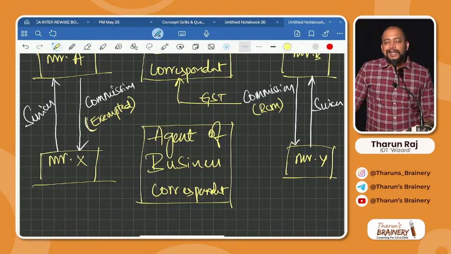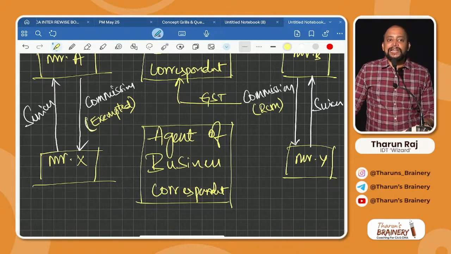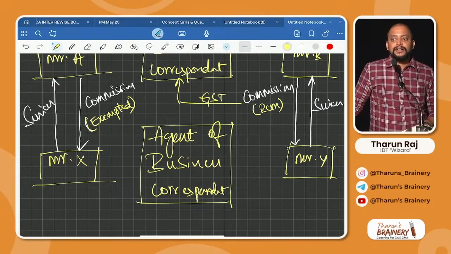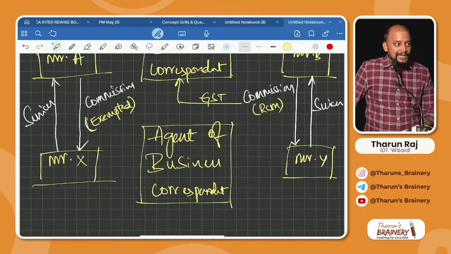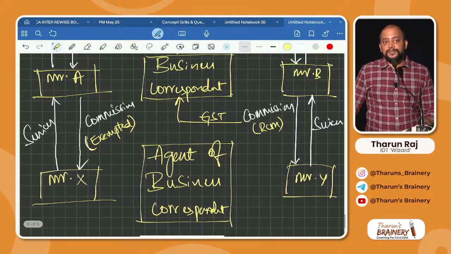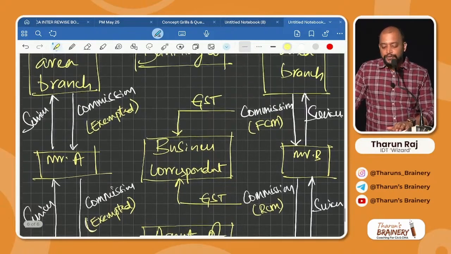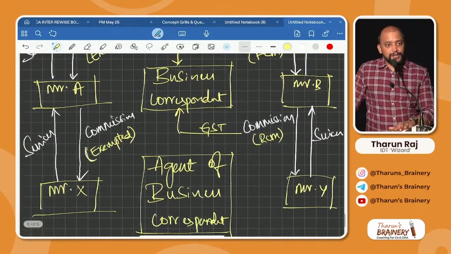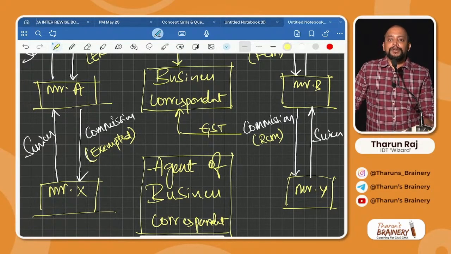BC or agent of BC, business correspondent or agent of business correspondent, earning commission from rural area is exempted, same as above. Then next point: BC shall always pay GST, because on their outward supplies they are paying, and on their inward supplies also they are paying. So what are the four points that you need to remember? Conclusion.